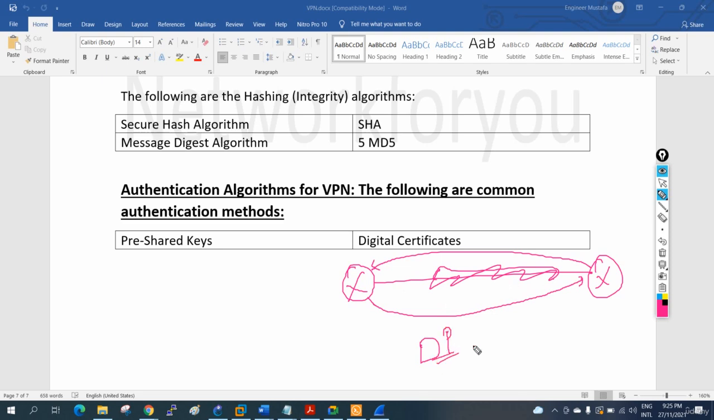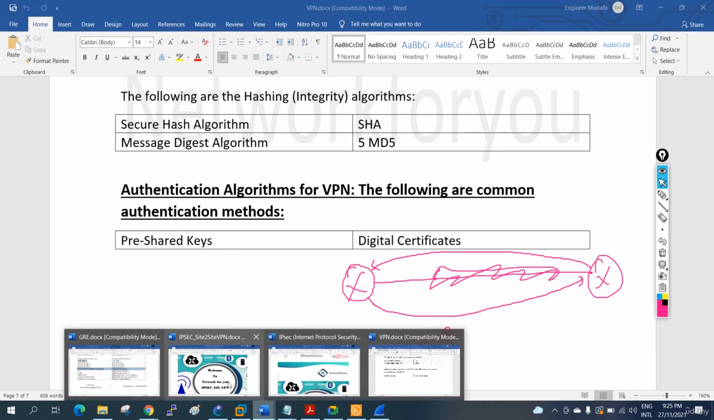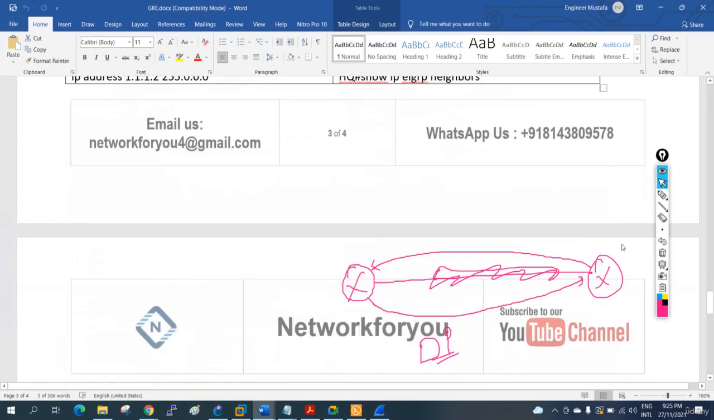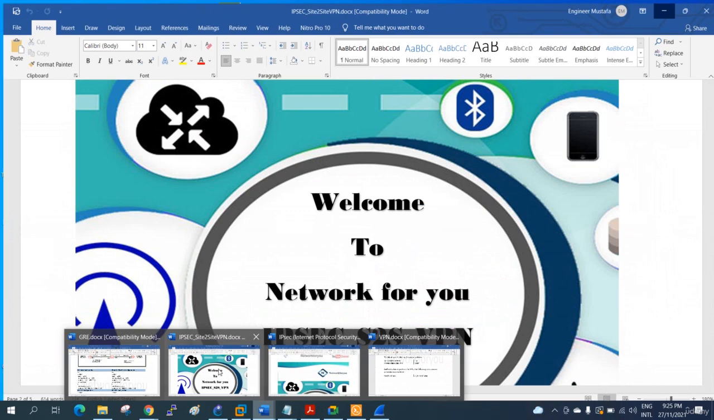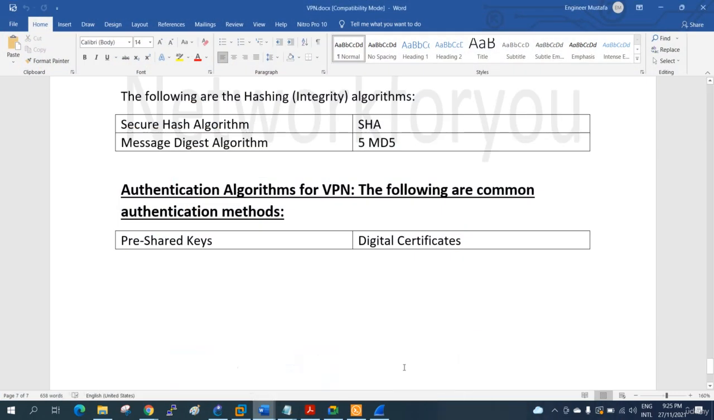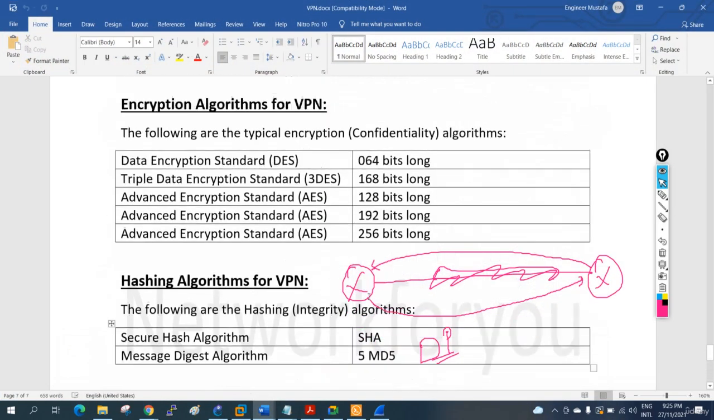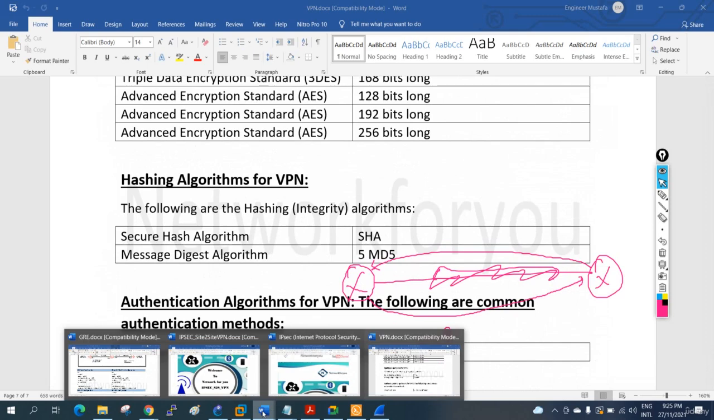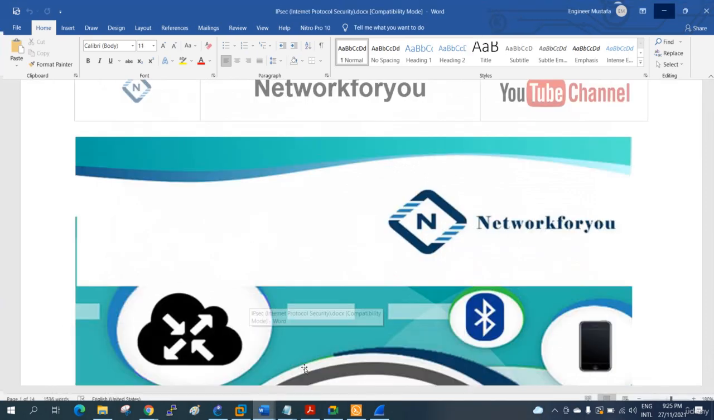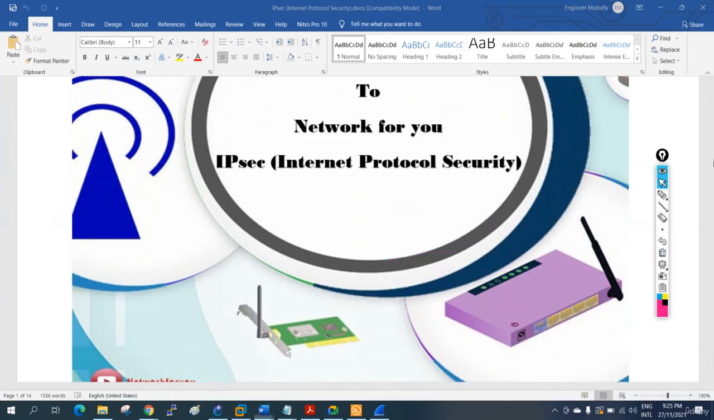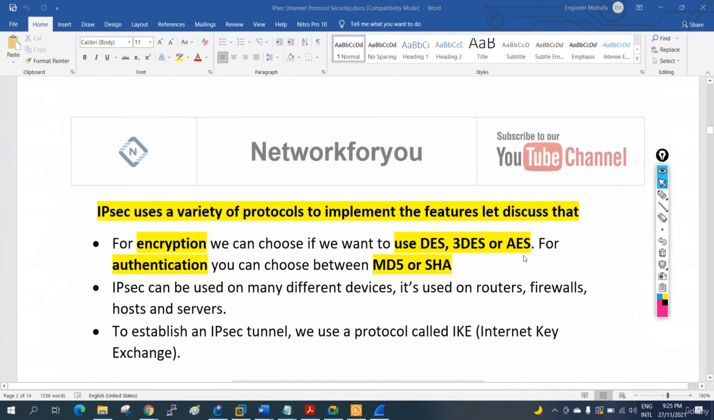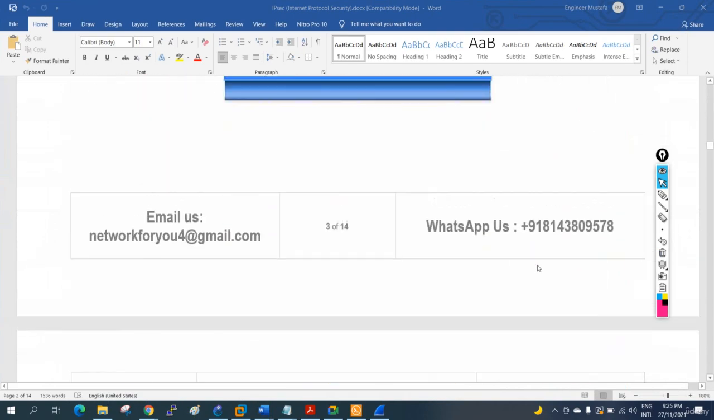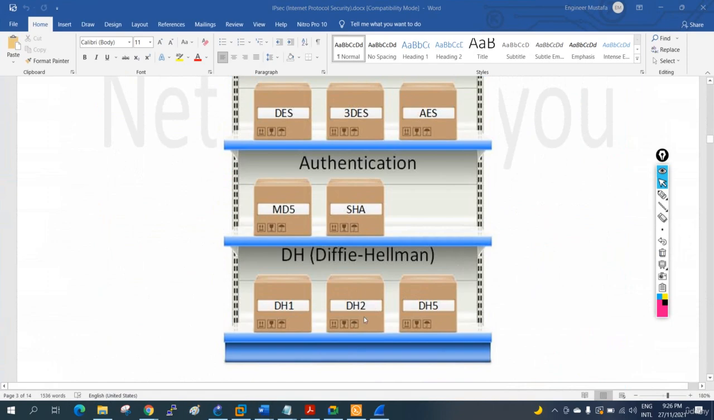Diffie-Hellman group. Let me check. I wrote it somewhere, maybe in this file. Let me check. We just finished this GRE. Okay, and if we see here, IPsec, or here, yeah, here I put that one. So I will explain it here, the Diffie-Hellman group.